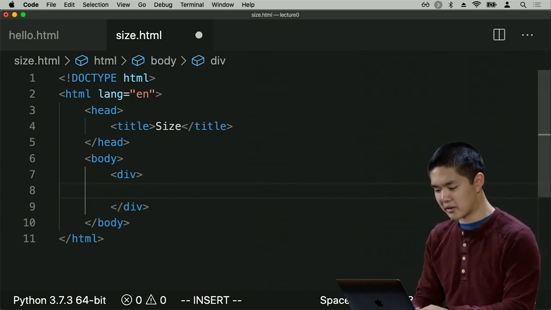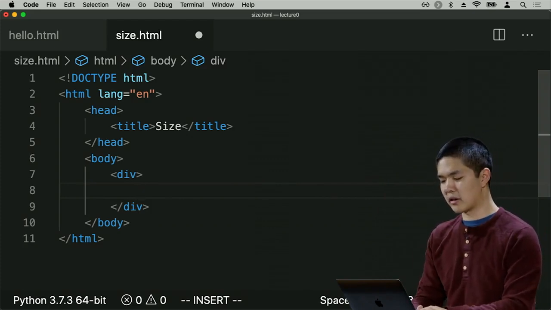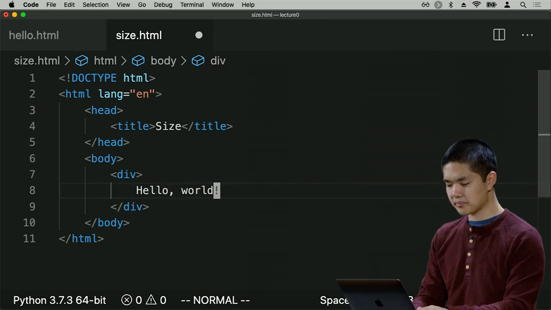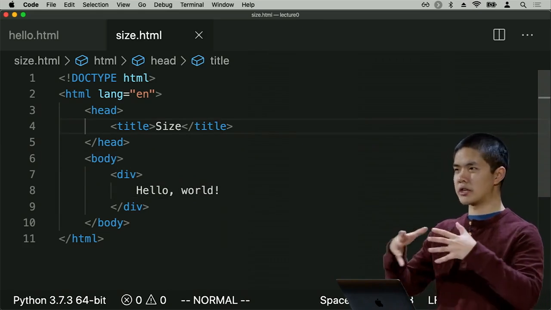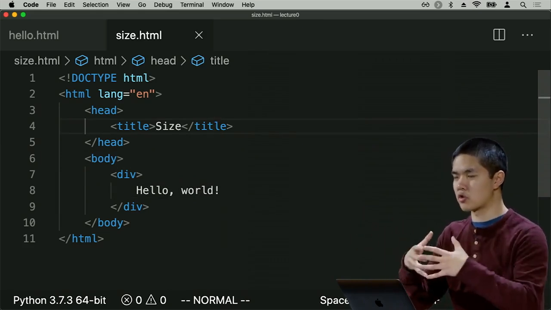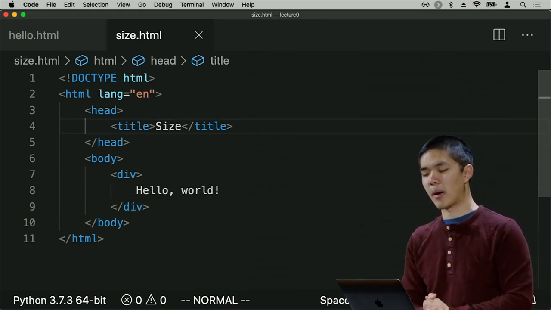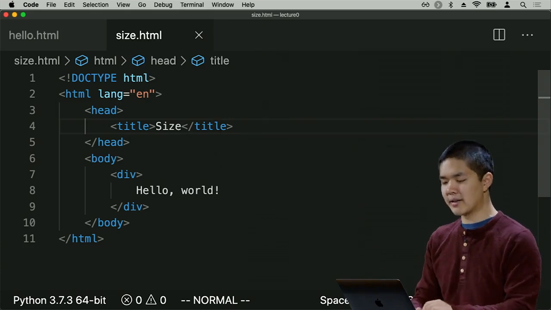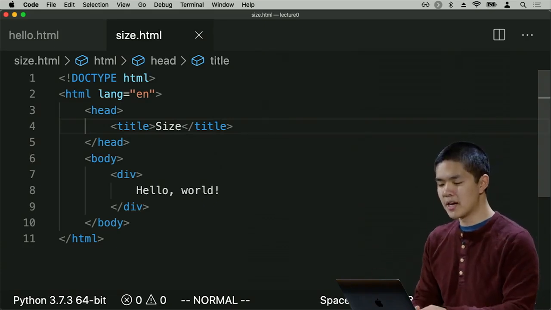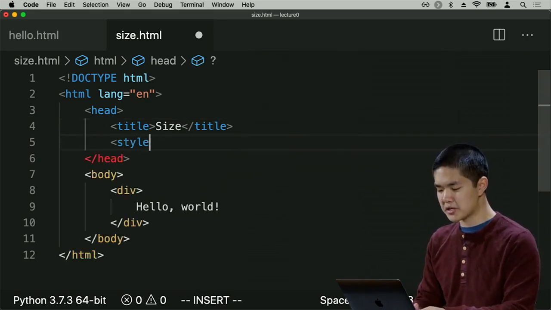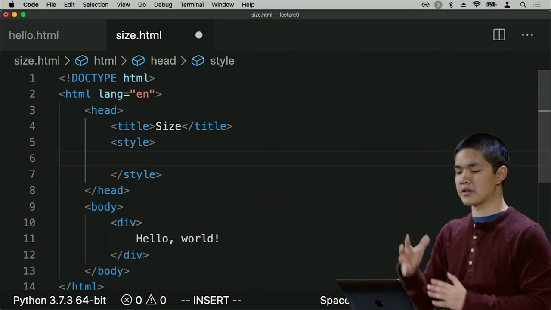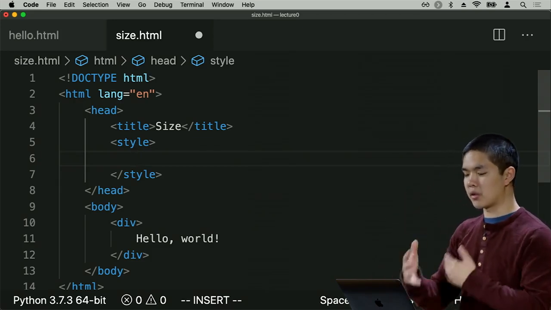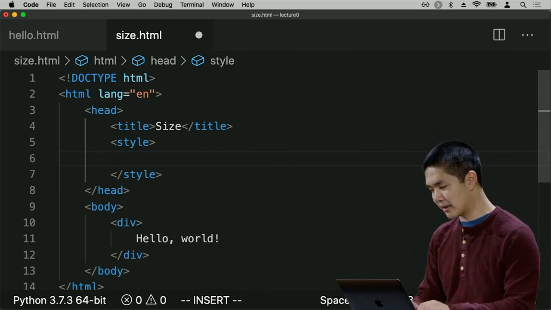Here inside of the body, I'm just going to have a single div that is going to say something like hello world. And now I'm going to add some style to this page in order to control the size of this div, to control the size of this section of my web page. I could use inline styling. I could factor things out into another file. But since I'm only dealing with one file for now, I'm just going to add a style section to the top of my web page, just so you can more clearly see how the style of this page is going to map on to the way that we're modifying these HTML elements.